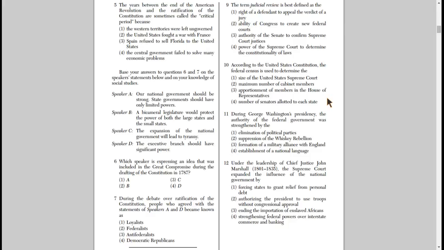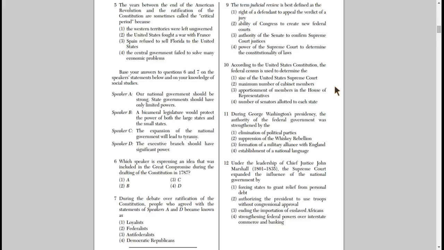According to the United States Constitution, the federal census is used to determine, all right, so I read this question, I'm thinking to myself, census. I know that means to count the people, but I don't know too much more about that, but let's see if we can answer the question. All right, number 1, the size of the United States Supreme Court. 2, maximum number of cabinet members. 3, apportionment of members in the House of Representatives. 4, number of senators allotted to each state. All right, so there's some big vocabulary terms in here. Let's see if you can get the right answer, and then we'll go through them. So why don't you pause, get rid of 2, come back after you've answered.